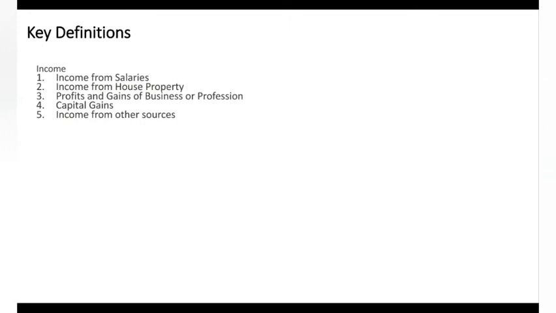Okay, what are the sources of income according to the Income Tax Act? They have classified incomes under 5 groups: income from salaries, income from house property, income from profits and gains of a business or profession, capital gain, and income from other sources. We will talk about all these things in the next video. For the time being, remember that income includes income from salaries, where an employer-employee relationship should be there.